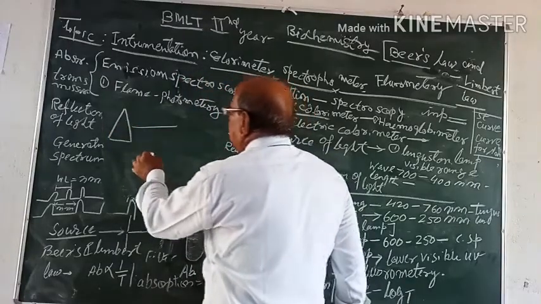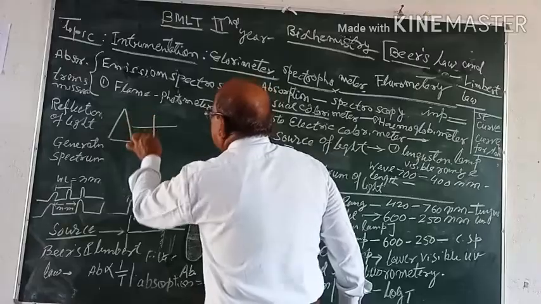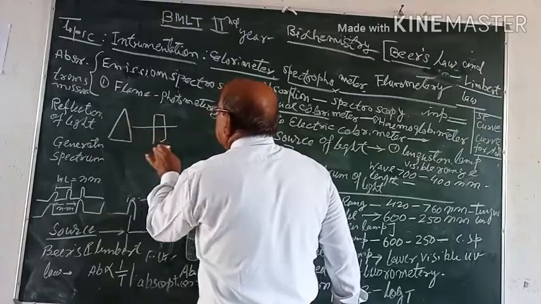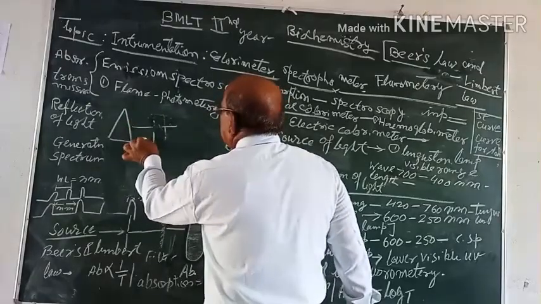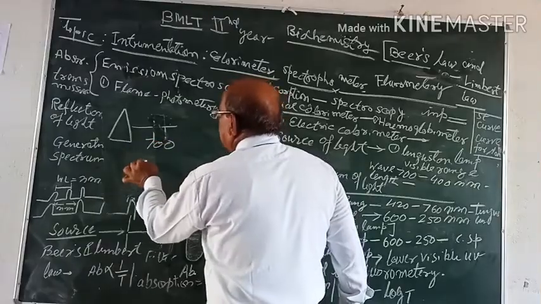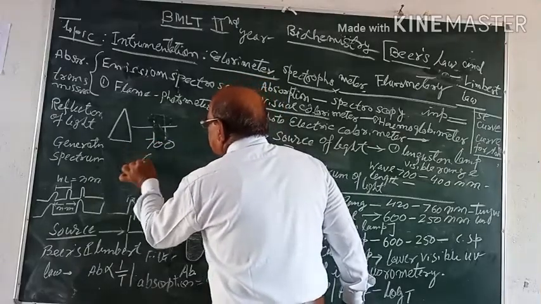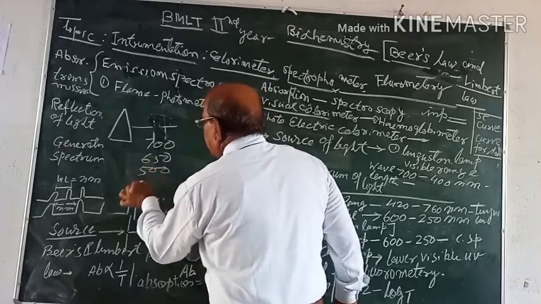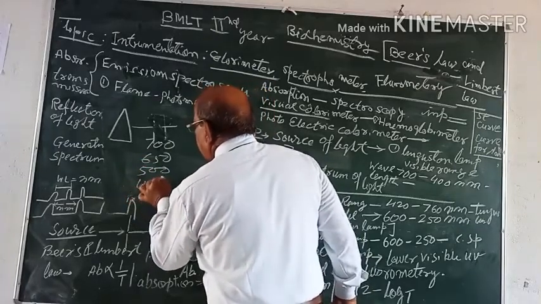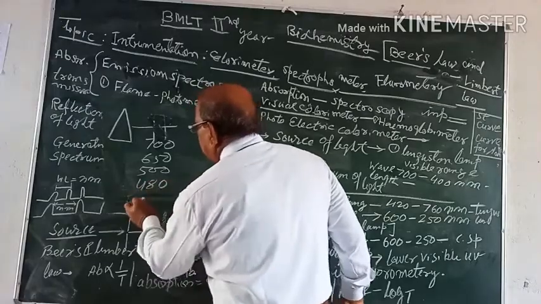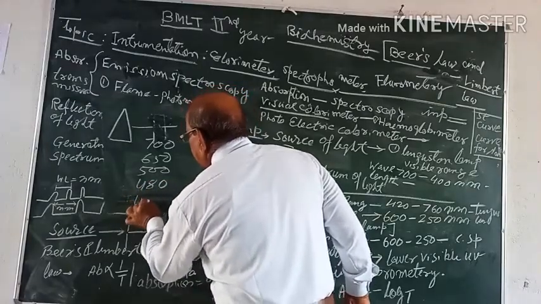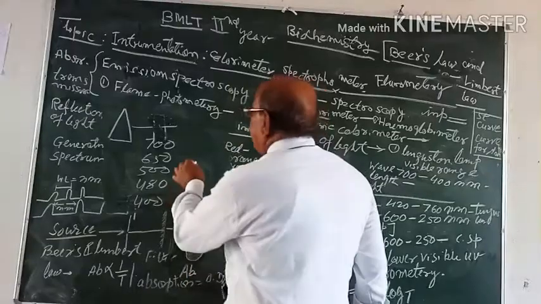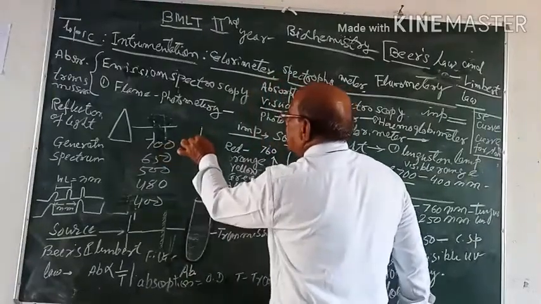For example, first we have taken the wavelength 700, then 650, then 500, then 580, and ultimately 400. And we have then recorded the absorbance.